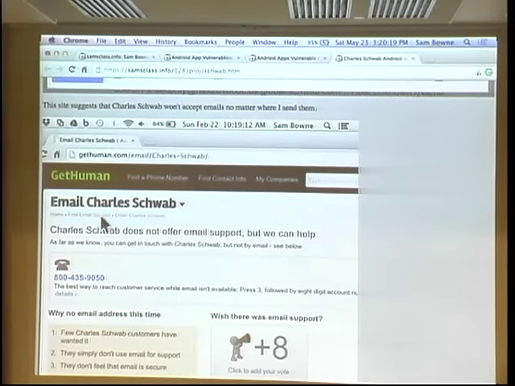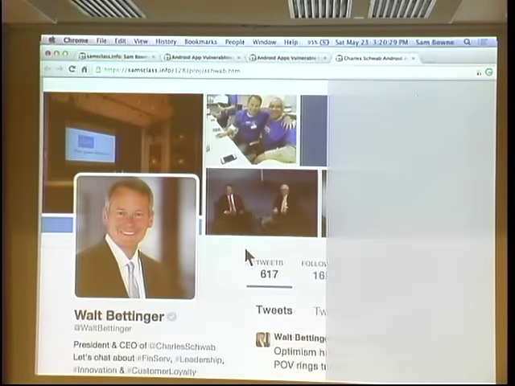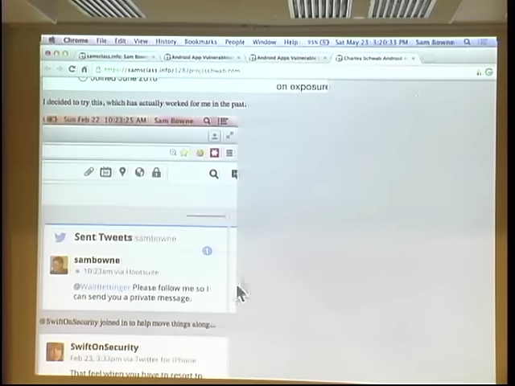bounce, but then I found a website that says there's no point emailing Charles Schwab, they ignore everything that comes in every email address, you're just totally wasting your time. So I switched to something which I have done several times with great success, which is you look up the CEO on Twitter, and then you tweet him, please follow me. I have actually never failed with this approach.